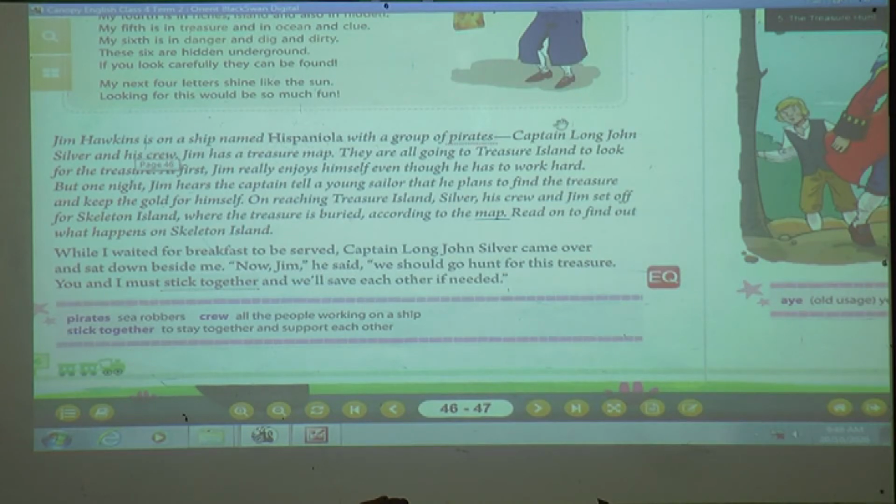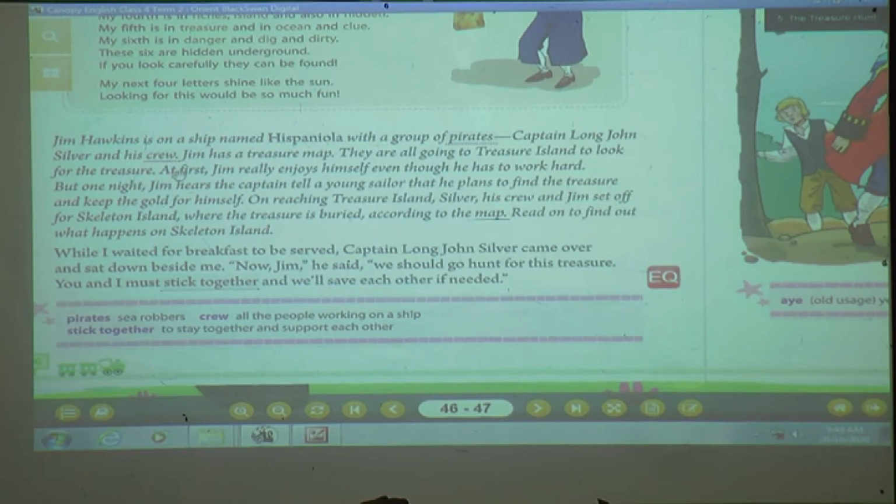So he is the captain over there, Long John Silver, and all the people working along with him on that ship. Okay. Now Jim has a treasure map. Who is having the treasure map? Yes, I have told you before that Jim is having the treasure map. They are all going to Treasure Island to look for the treasure.